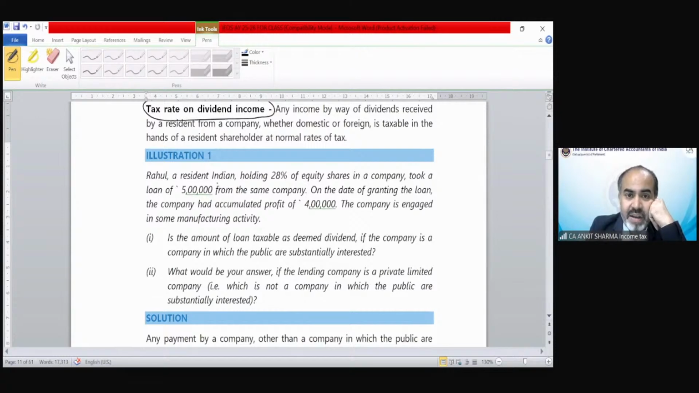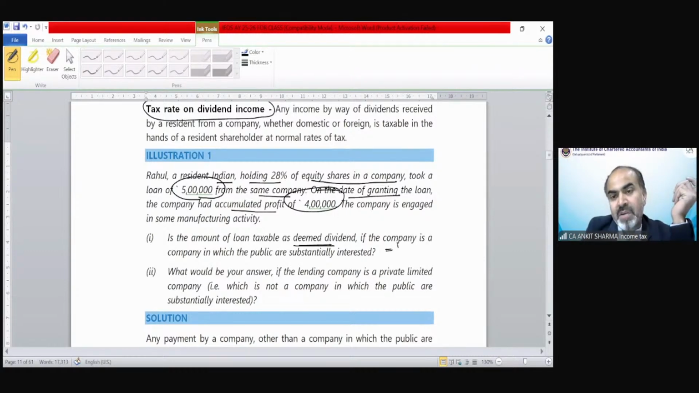Rahul, a resident Indian holding 28% of equity share in a company, took a loan of 5 lakh rupees from the same company. On the date of granting the loan, the company had accumulated profit of 4 lakh. So you have to explain how much is going to be deemed dividend. Loan cannot exceed the accumulated profit, so this deemed dividend would be 4 lakh rupees. As simple as that.